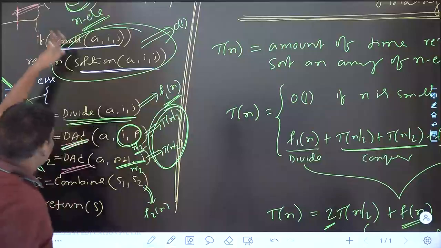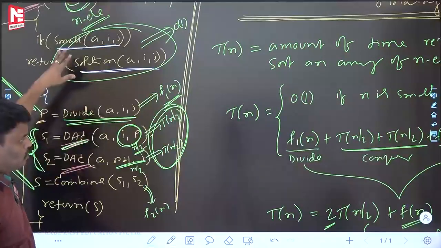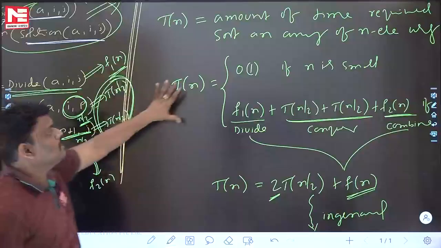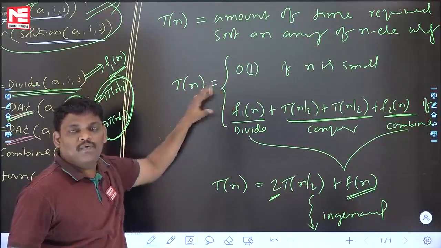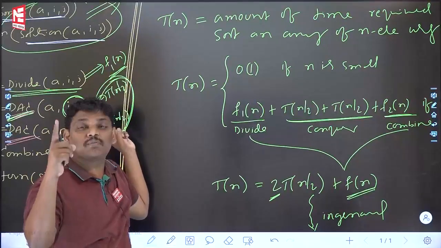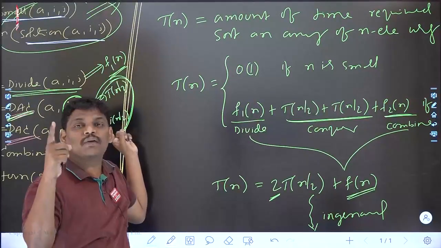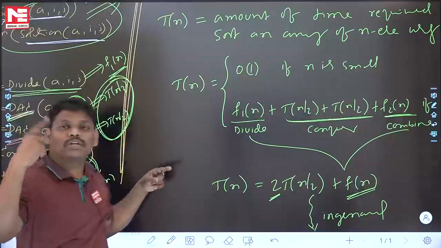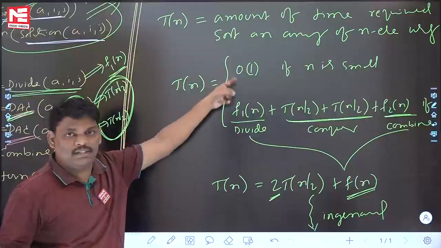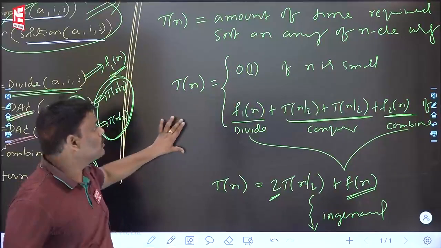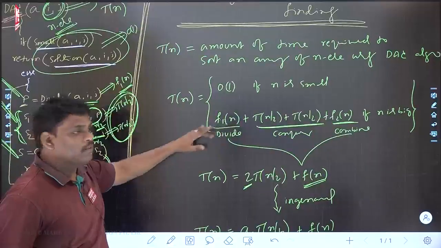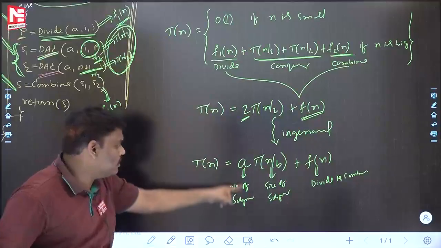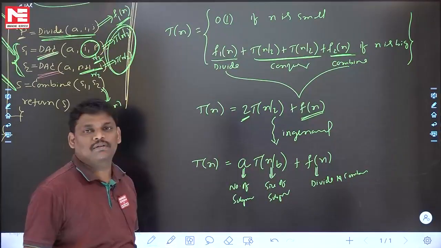Listen, see this one. To this recursive program, write the recurrence relation using this model. From today onwards, if anyone asks you how to find out the time complexity of a recursive program, the answer is: using this model, first write the recurrence relation. After getting the recurrence relation, solve it, and you will get the time complexity.